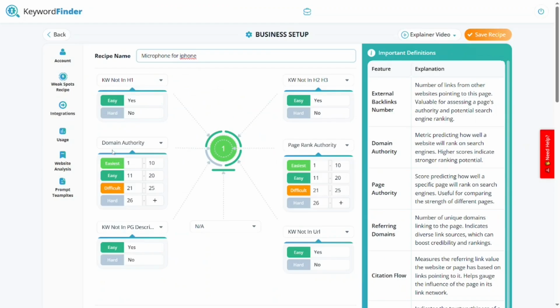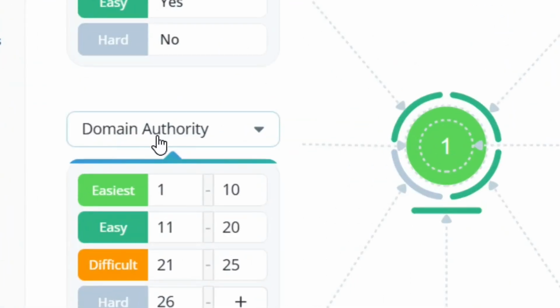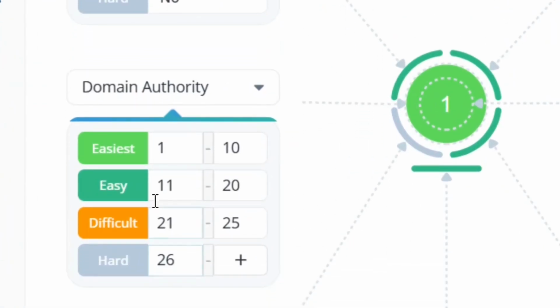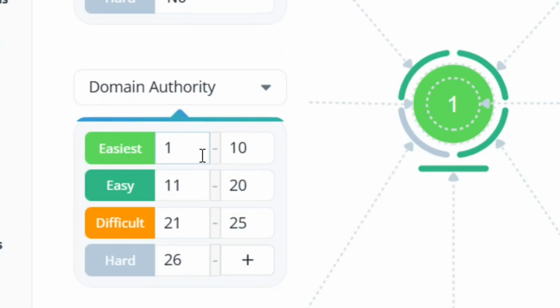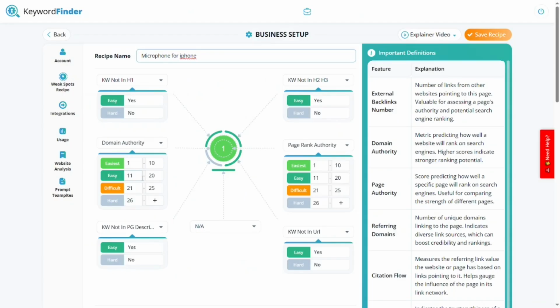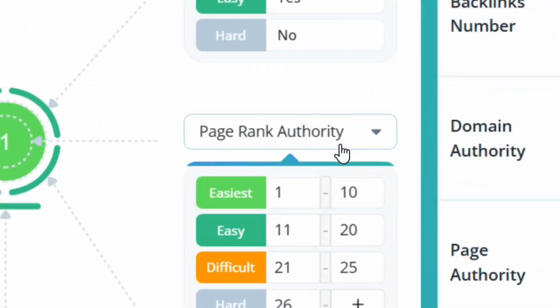Beside that one, we also have the domain authority. For the domain authority, we are looking for easiest and then easy, and the easy is from 11 to 20. That is what we are looking for. Beside that, we are also looking for the page rank authority, from the easiest to easy, and the easy is from 11 to 20.